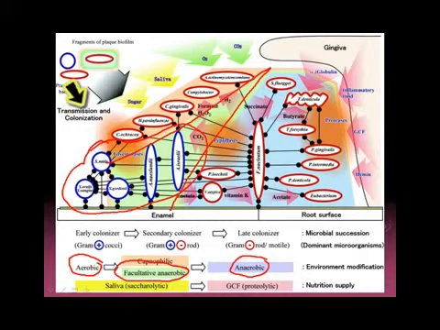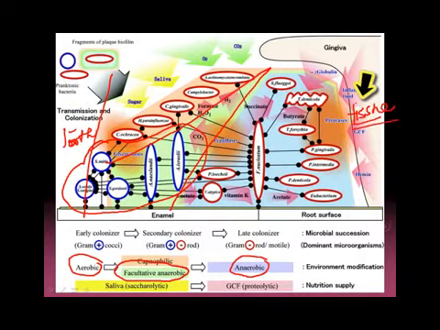Sorry, this is the tooth side, and this is the tissue side. On this side, first the initial colonizers use up all the sugar from saliva and the food. After that, the late colonizers come very close to the tissue, here in the gingiva, and they use the proteins that come from GCF for their nutrition supply.